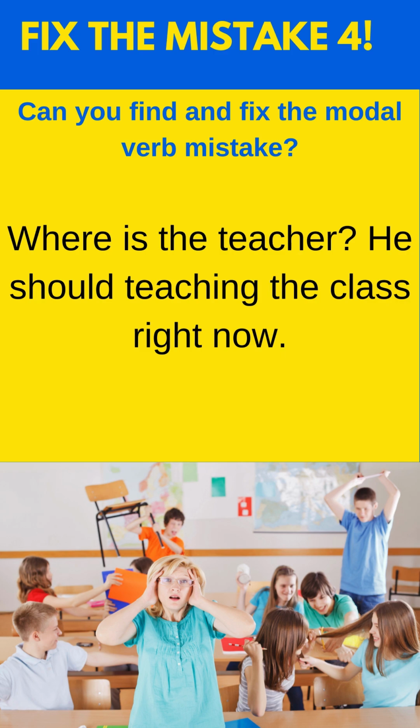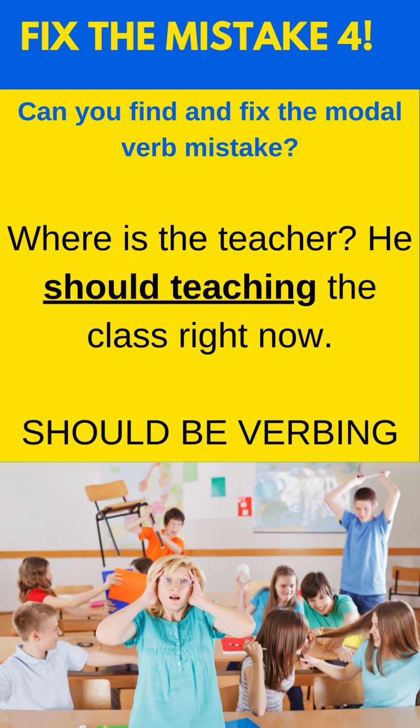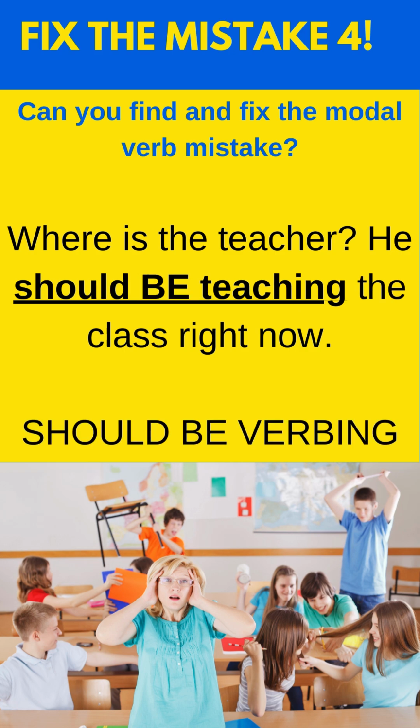Find and fix the modal verb mistake in these sentences. Where is the teacher? He should teaching the class right now. If I want to use should and talk about something that's in progress or what we expect someone to be doing right now, the form I need to use is should plus be plus verb ing. I forgot the be in this sentence. So it should say, he should be teaching the class right now.